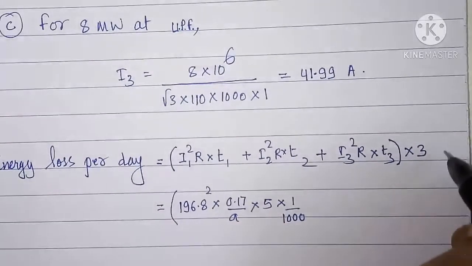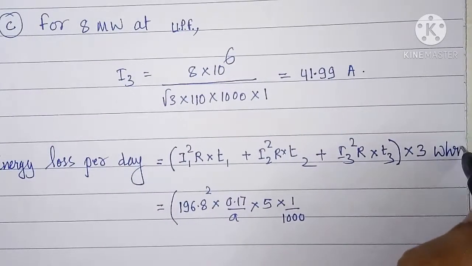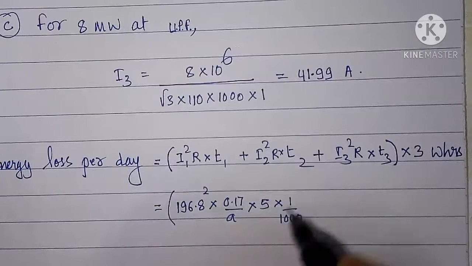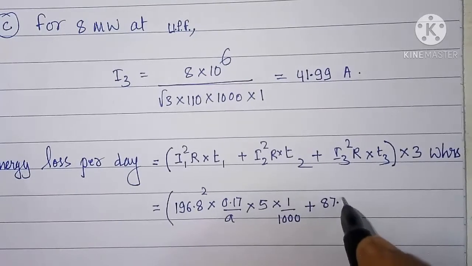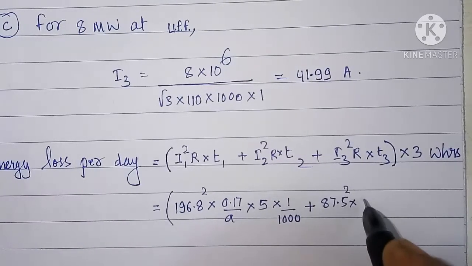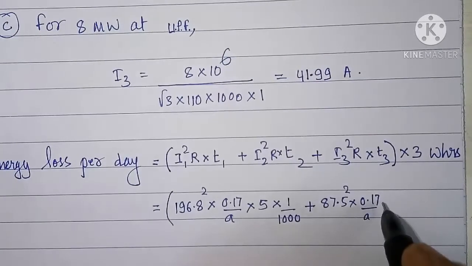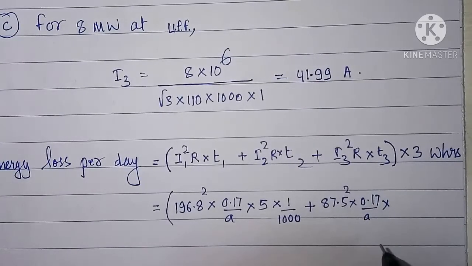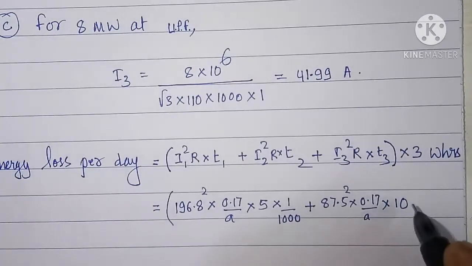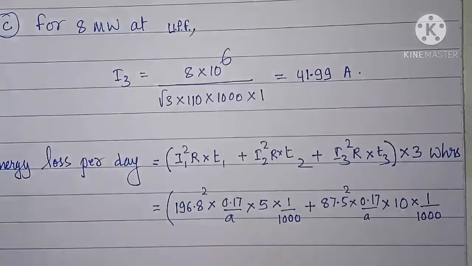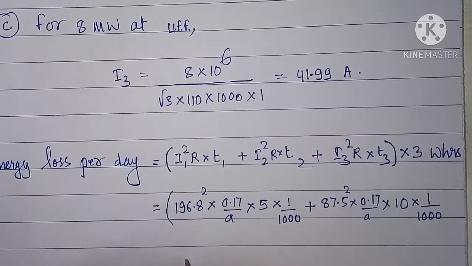Here the unit will be watt hours, plus 87.5 square into 0.17 by A into duration of second load, which is 10 hours, divide by 1000 to convert into kilowatt hour.